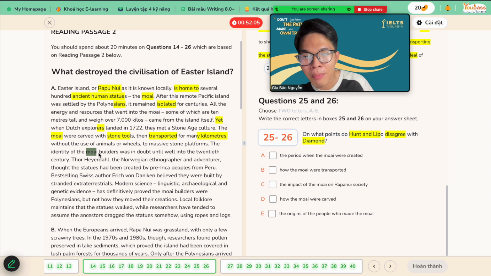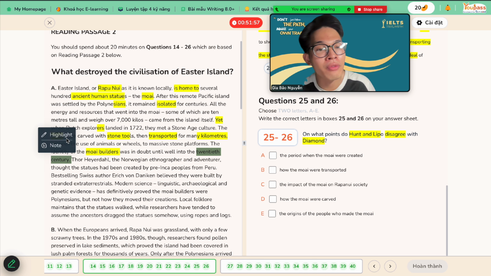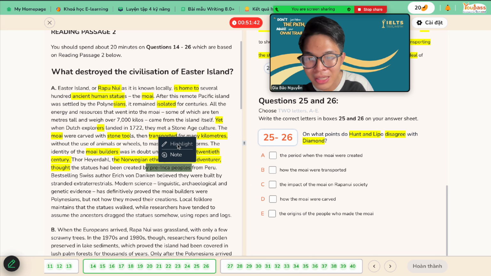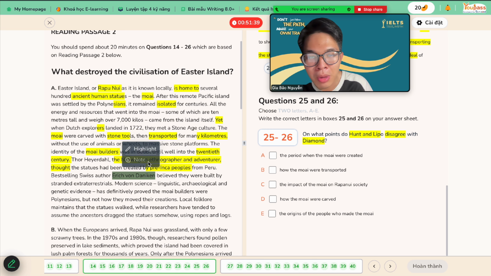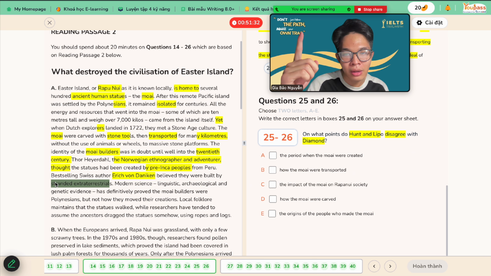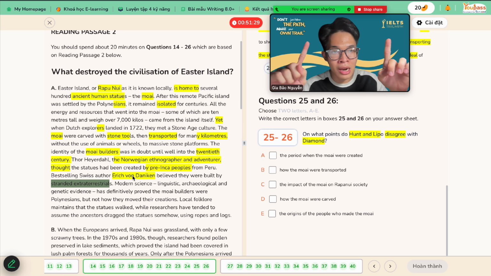The identity of the Moai builders was in doubt, which means unidentified, right? Until well into the 20th century. Thor, some name in here, I don't care about his role, thought the statues had been created by the pre-Inca peoples. Not so sure, right? A best-selling Swiss author, one more person in here, believed they were built by stranded extraterrestrials. Thor believed it was this person, but Daniken believed it was another. Two kinds of people in here.